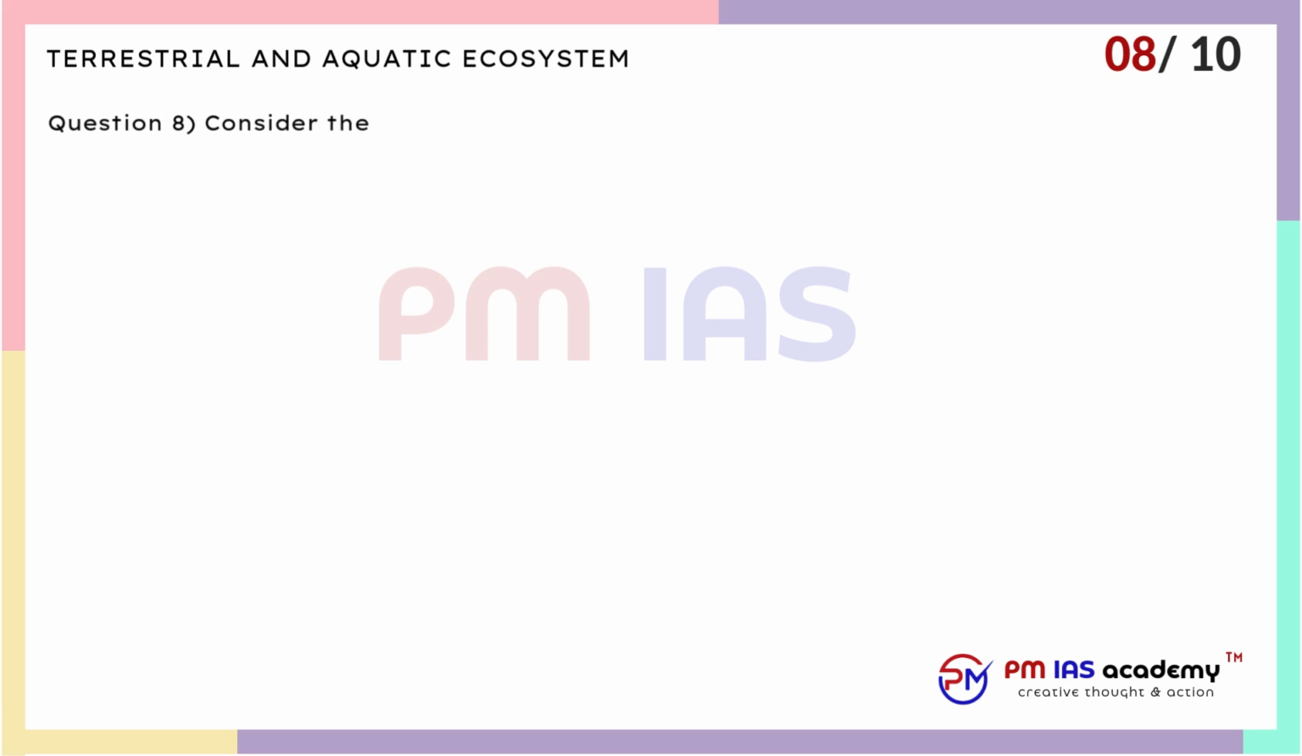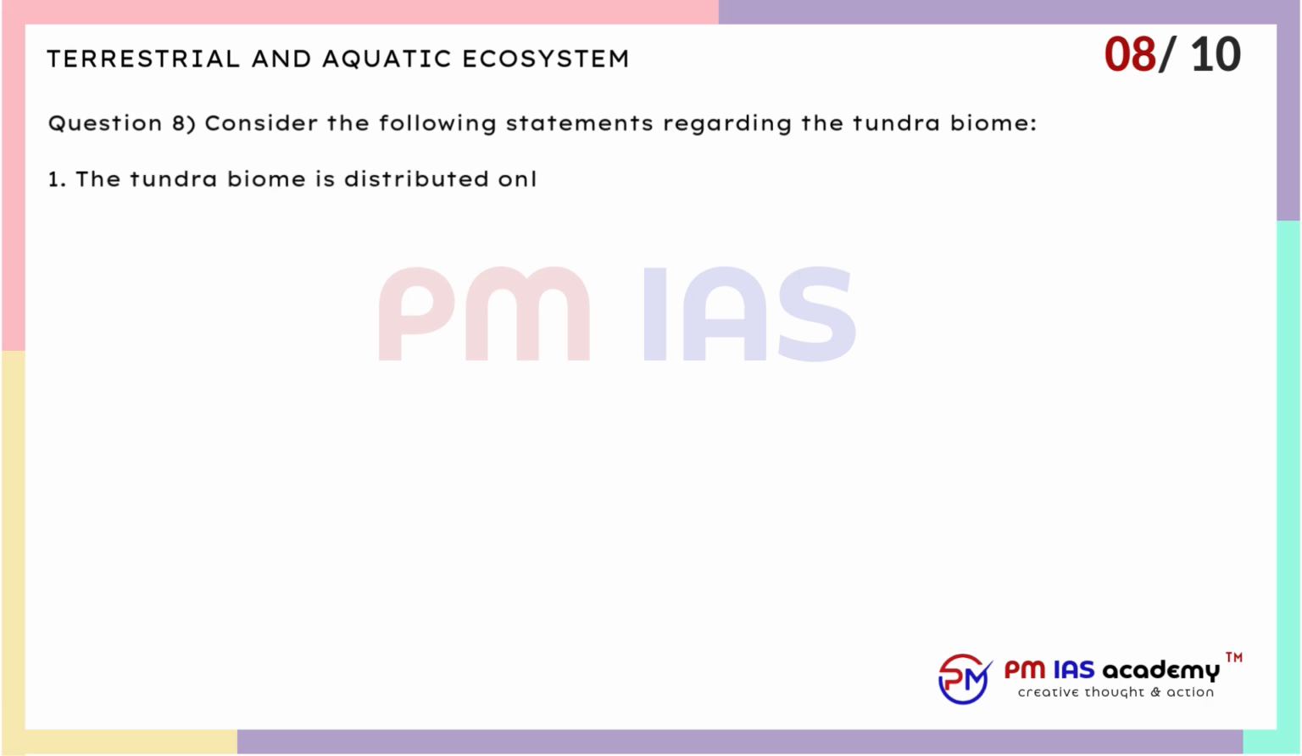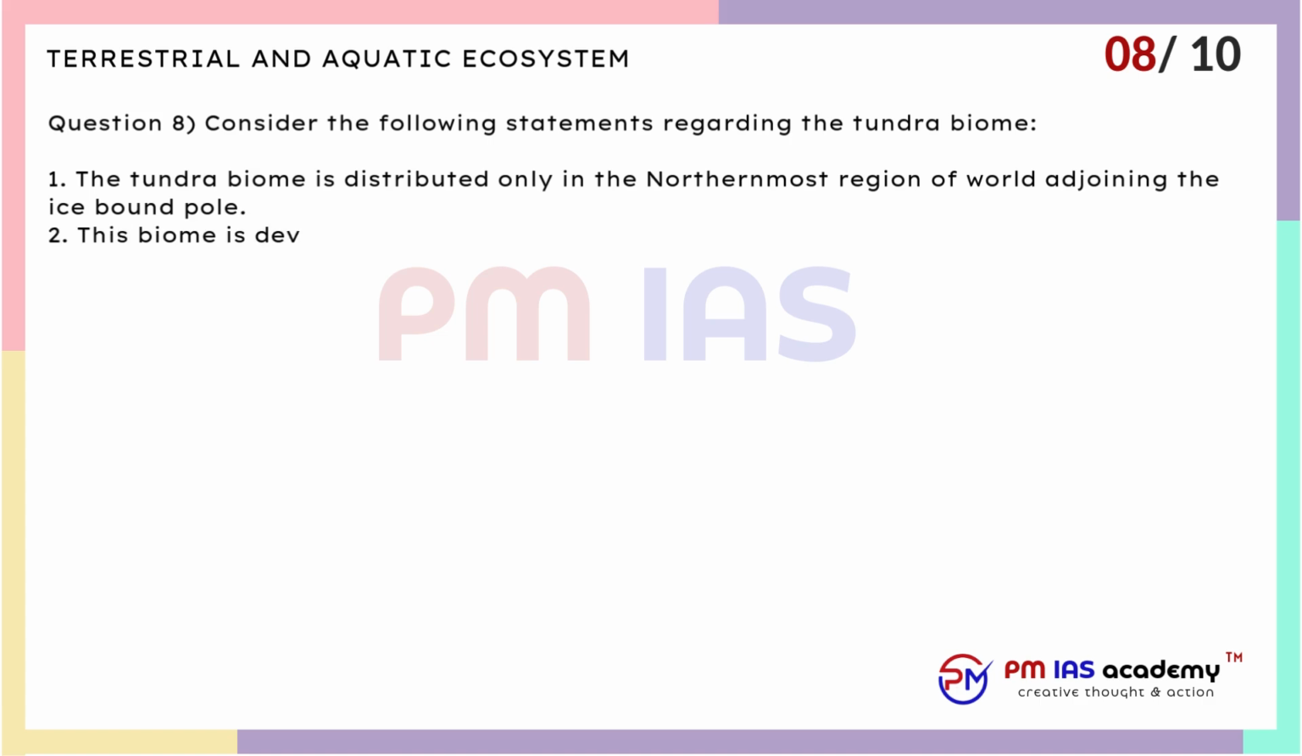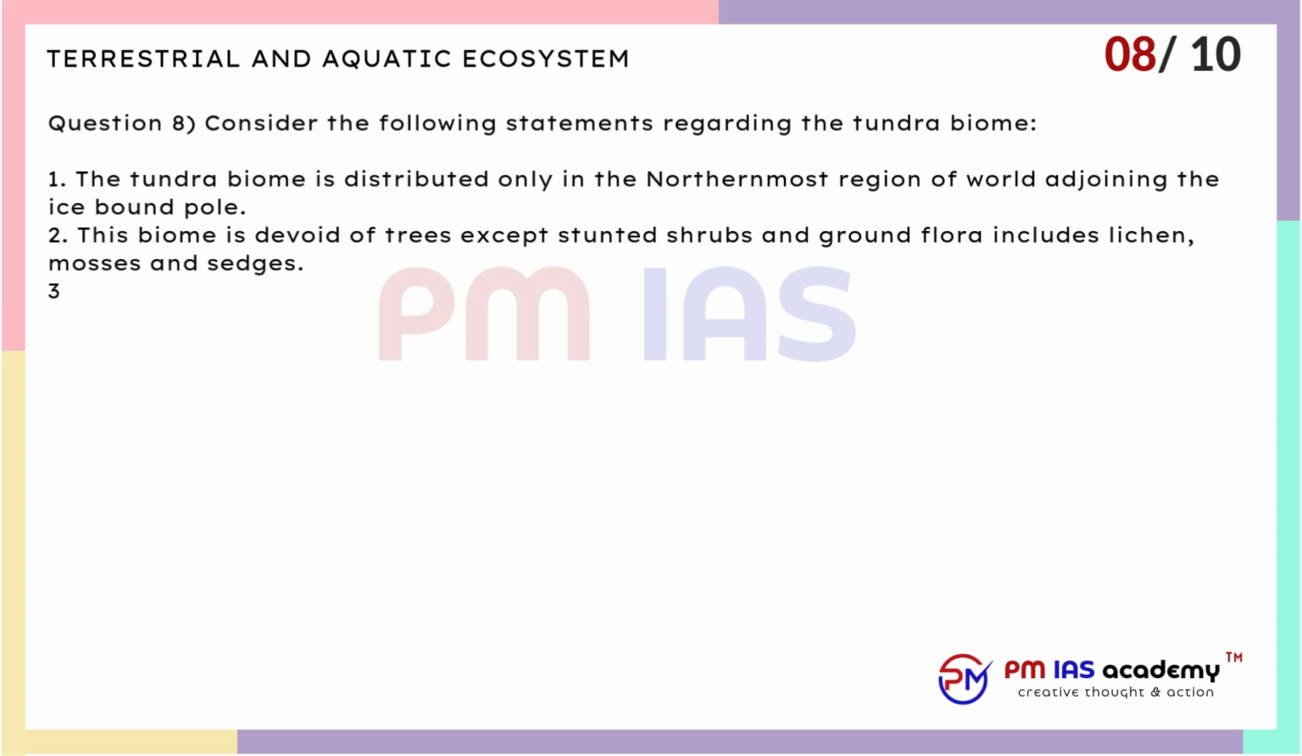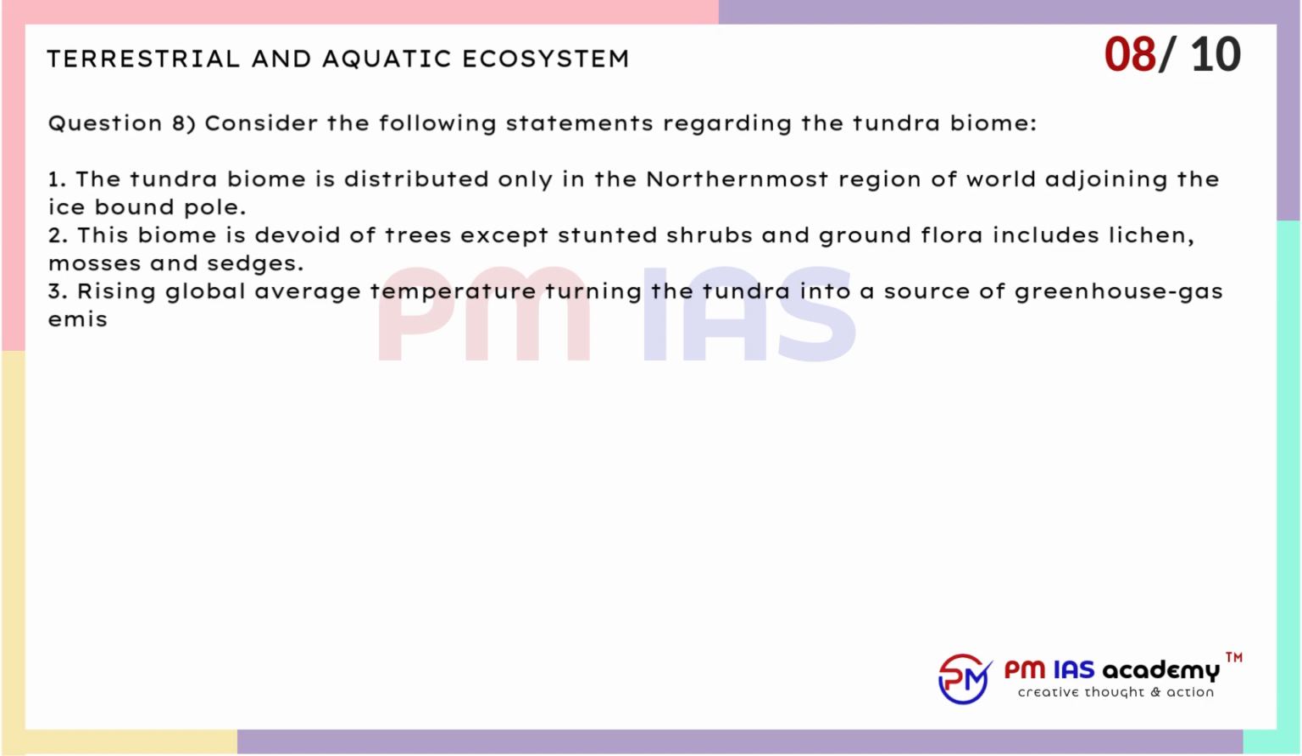Question 8. Consider the following statements regarding the tundra biome. 1. The tundra biome is distributed only in the northernmost region of world adjoining the ice-bound pole. 2. This biome is devoid of trees except stunted shrubs, and ground flora includes lichen, mosses and sedges. 3. Rising global average temperature is turning the tundra into a source of greenhouse gas emission. 4. Global warming creates potential feedback loops that encourage further destabilization of tundra ecosystems.